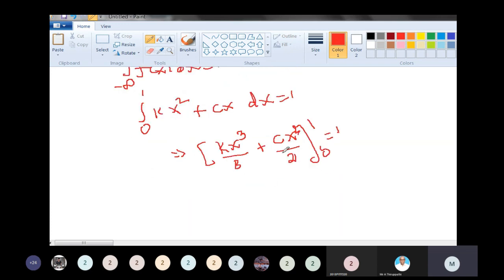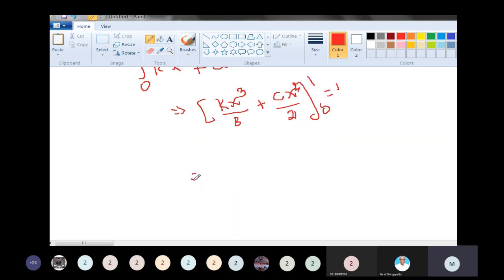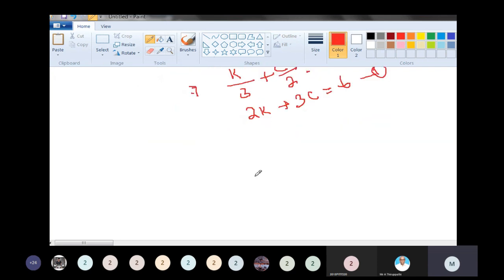Okay, first put in the upper and lower limit. What will happen? Upper limit 1: 1 cube, so k by 3 plus c by 2. Lower limit 0 gives 0, and this is equal to 1. Cross multiplication, taking the LCM 6, we get 2k plus 3c divided by 6 equal to 1. So 2k plus 3c equal to 6.